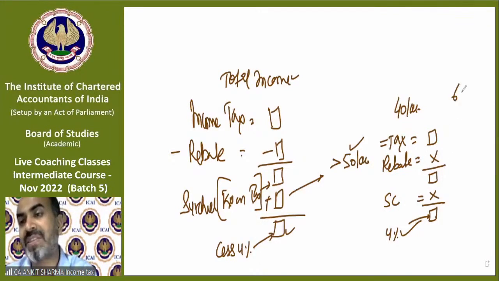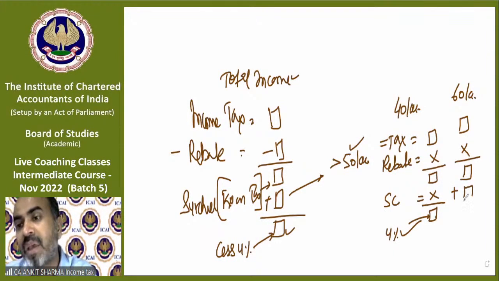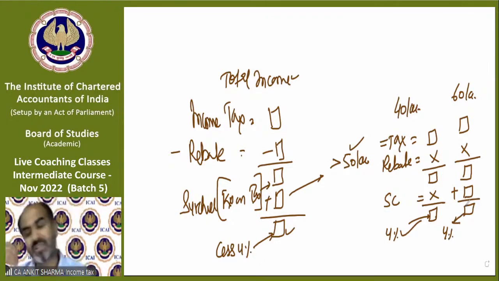But if income is 60 lakh rupees, then tax, rebate not applicable because income exceeds 5 lakh. Now surcharge will also be applicable, and now cess will be applicable on this value. So if there is tax, then surcharge will always be there, whether on tax plus surcharge or only on the tax value.